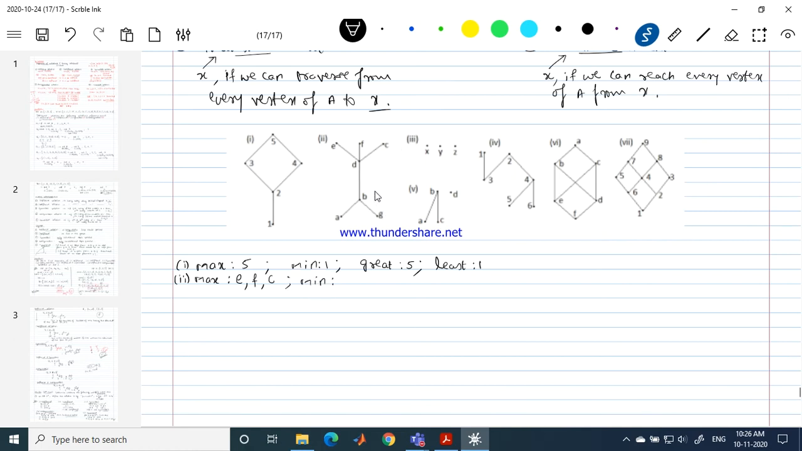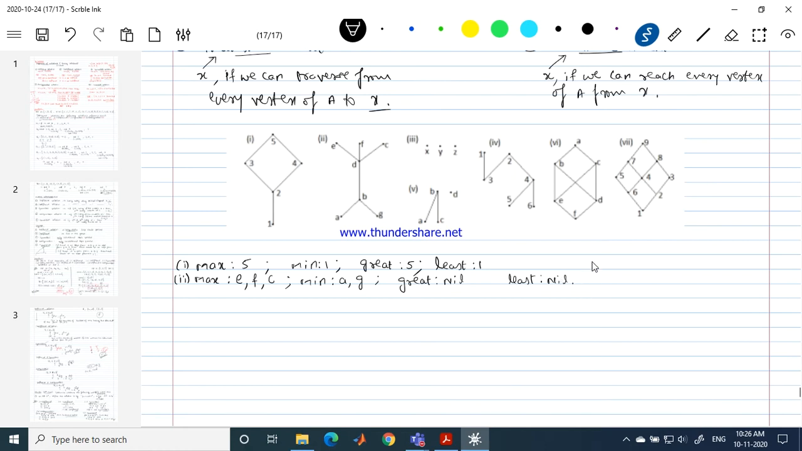Tell me what are the minimal elements of this set? A and G, very good. A and G are the only minimal elements because no edge terminates at these 2 vertices. So these are the only 2 vertices at which no edge terminates. Good. Greatest element here? Least element? Very good. Nil. We can't find even a single greatest element, and we can't find even a single least element.